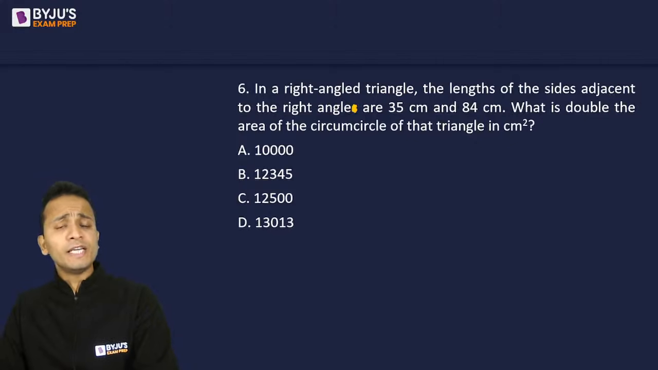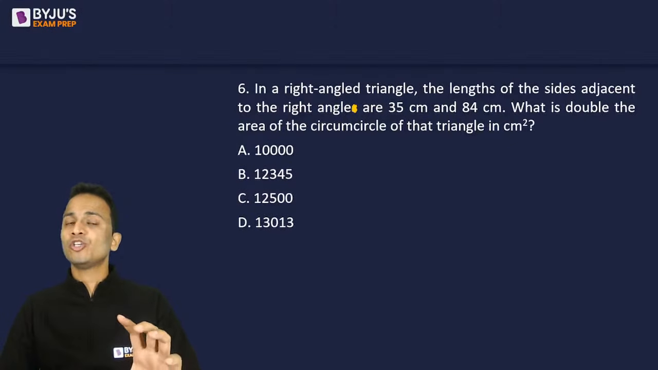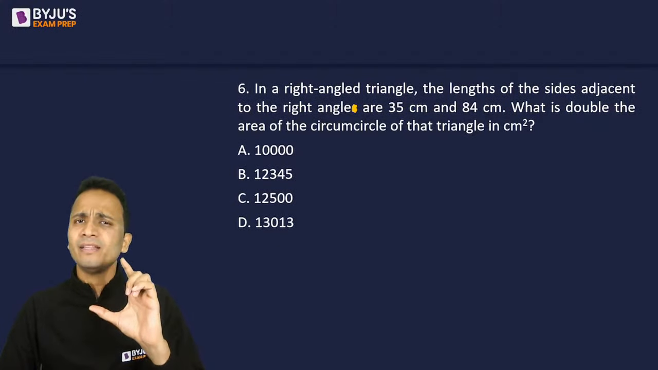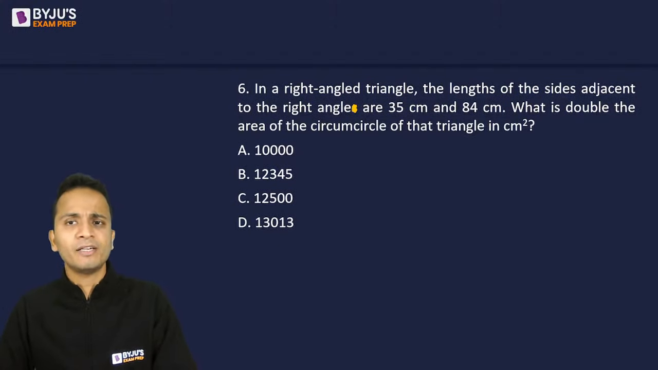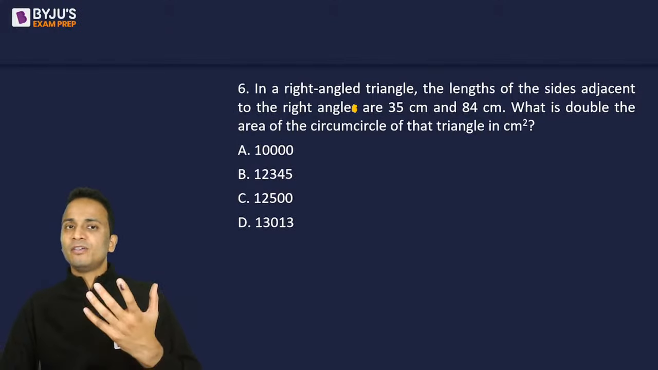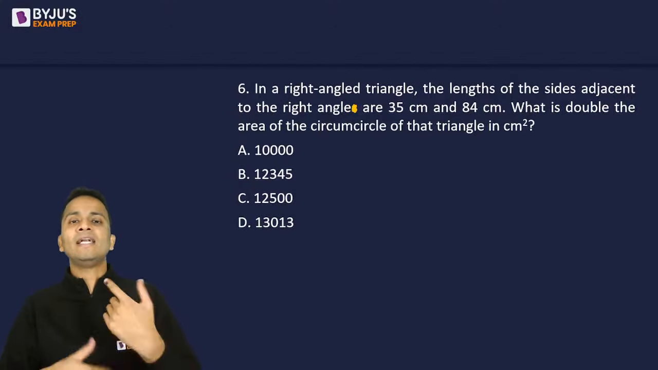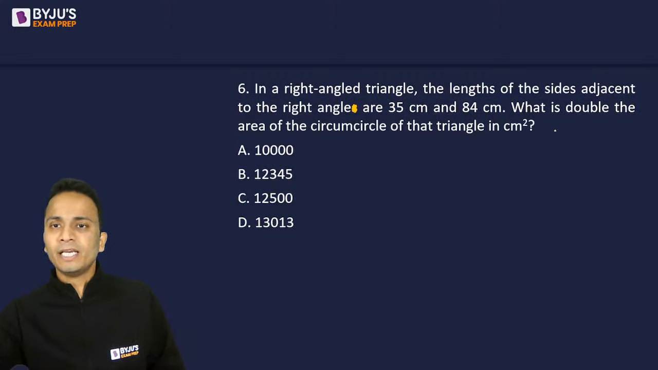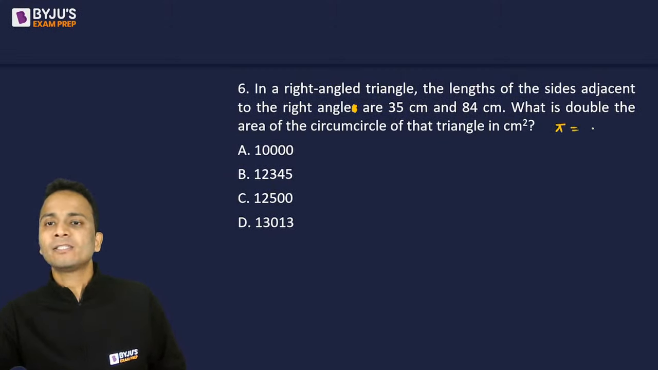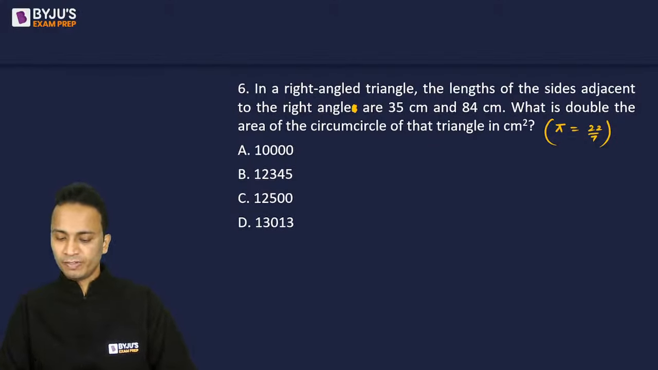So here two things will be required. One is the Pythagoras theorem, using which you will get the value of the hypotenuse of this right angle triangle, and then you need to find the radius of the circumcircle. After you get the radius, find the area of that circumcircle and double that value. Now in this case, you can use the value of pi as 22 upon 7. I'm giving you the value of pi. Take pi as 22 upon 7.